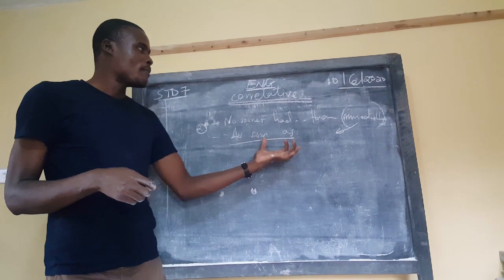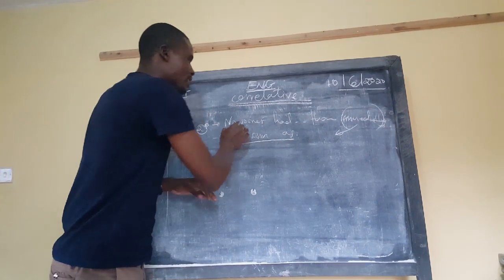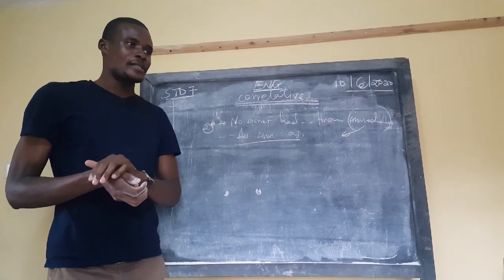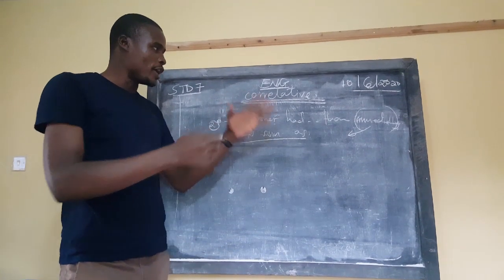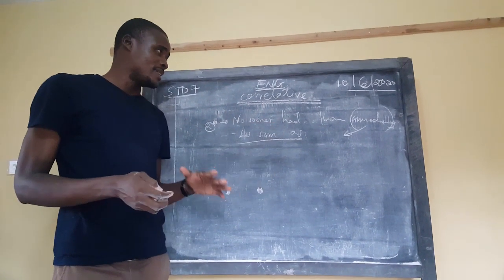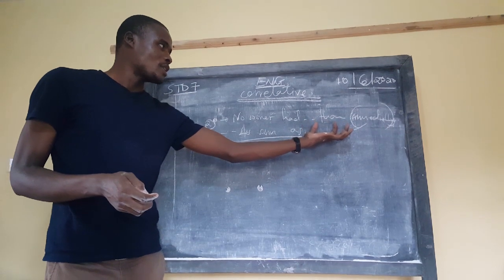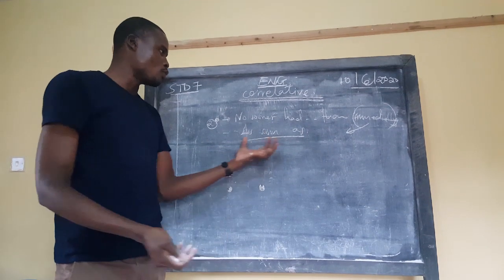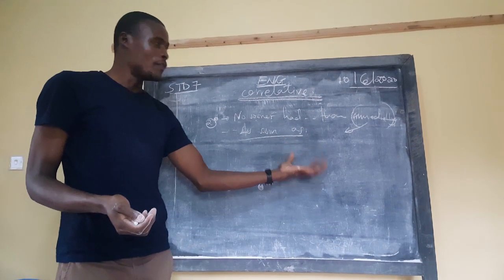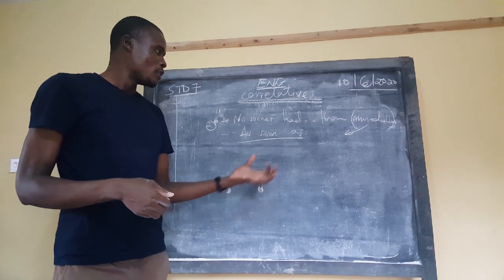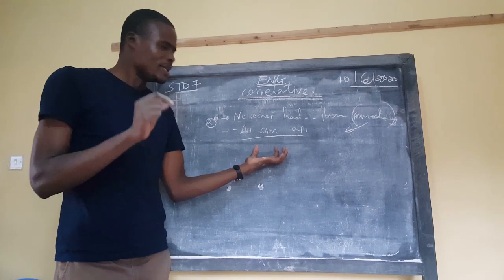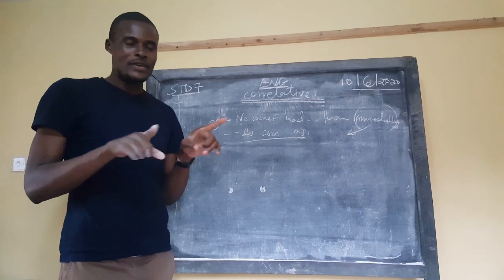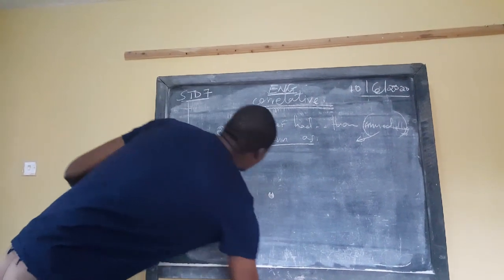A, B, C, D, which one means the same as the underlined phrase, no sooner had Tom finished making a call than the boat capsized. So the answer will be very simple. Look for any of the A, B, C, D that shows that one thing happens after the other. So it can be as soon as Tom finished making a call, the boat capsized. Or the boat capsized immediately Tom finished making a call. So all those can be the answers. Be very keen to choose one that means immediately.